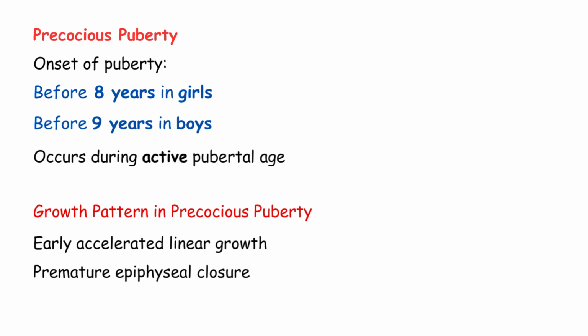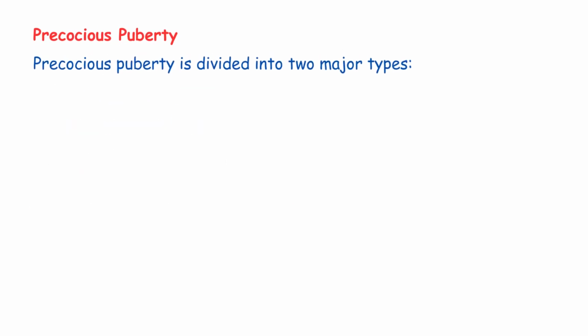The epiphyses are the growth plates in bones. When they close early, growth stops. So these children initially grow fast, but they end up with restricted final height. They become short adults. Now, precocious puberty is divided into two major types, central and peripheral. Let's talk about central precocious puberty first.